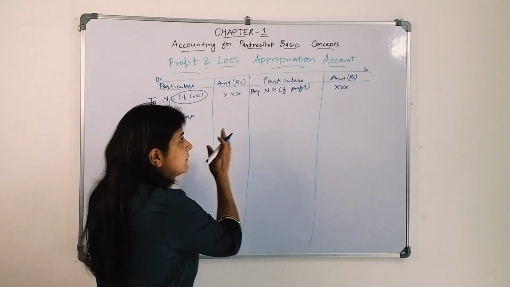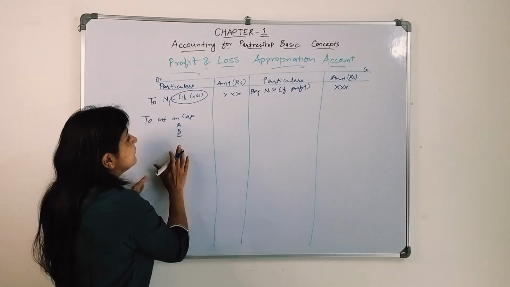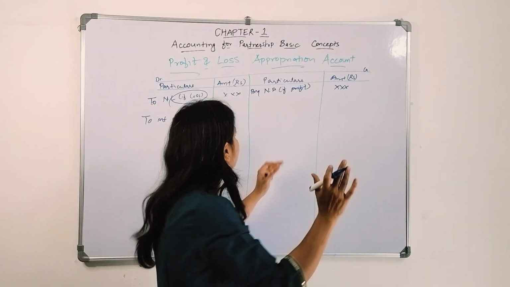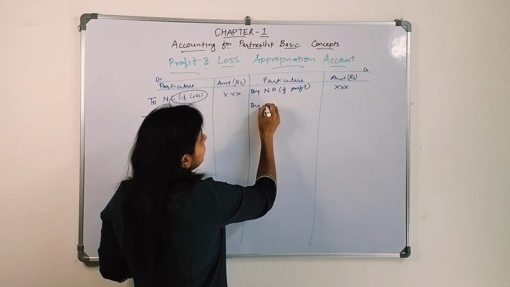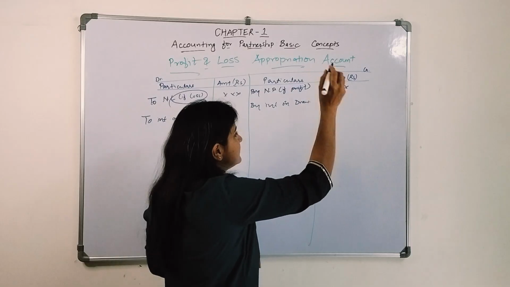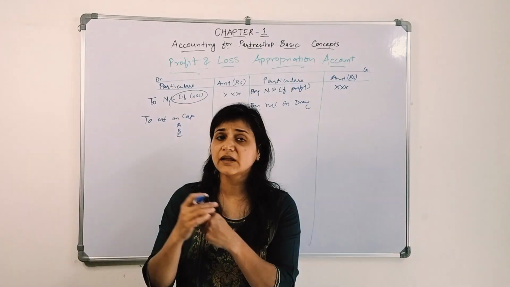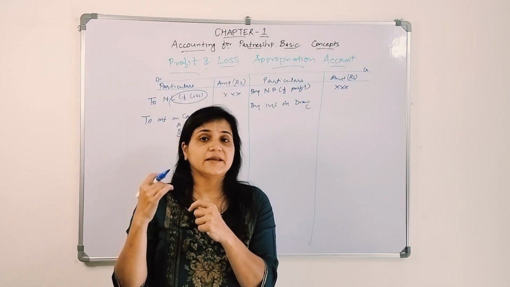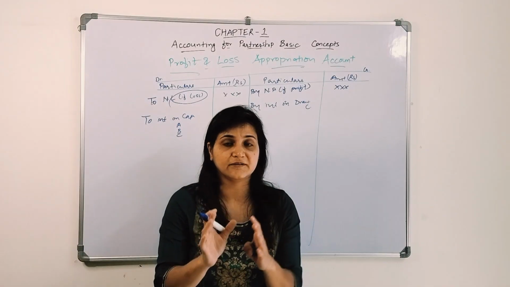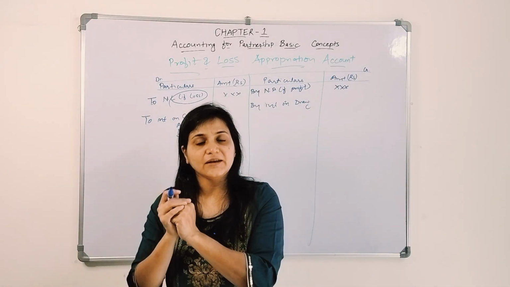So all the expenses which the firm has to give to the partners, we need to debit it. And if we are getting a certain kind of income from the partners, we need to credit it. So by interest on drawings, in our previous example, C has to pay the interest, so I am writing C only. Now let's say they have to give a salary to Mr. A. In our previous example, I said that we give salary to Mr. A, so that salary is also an expense.